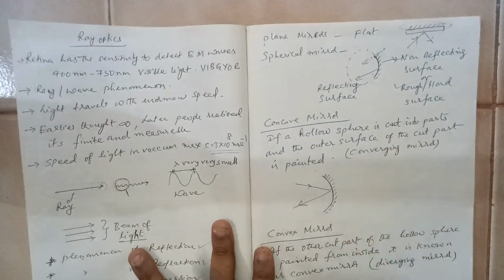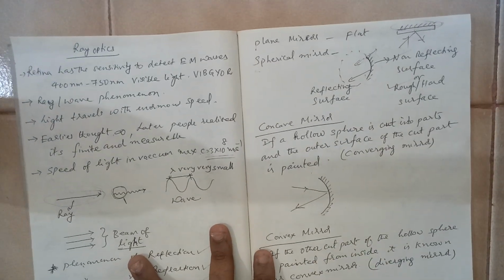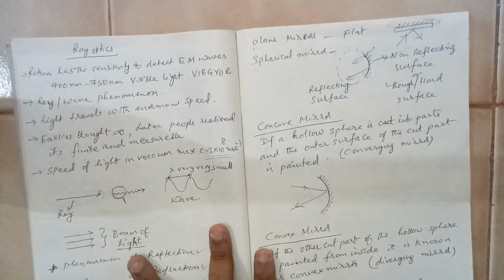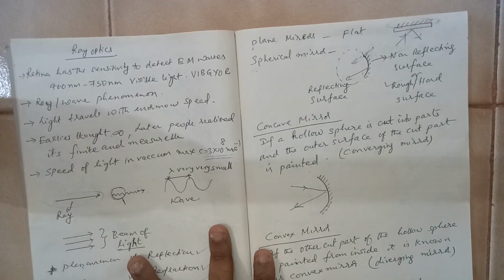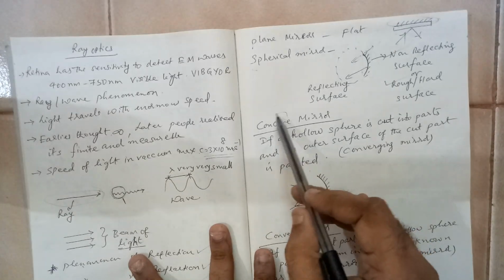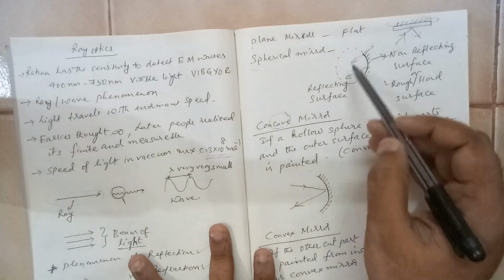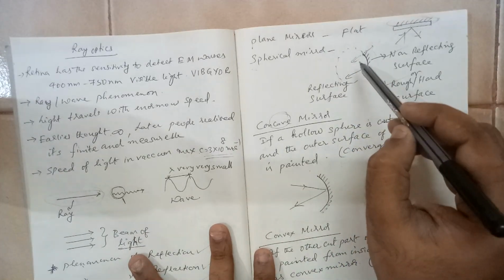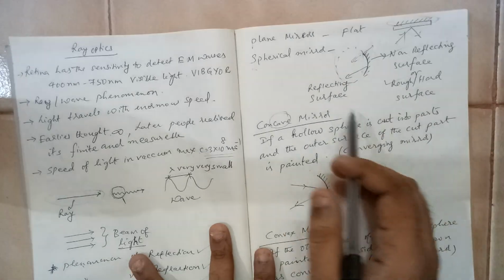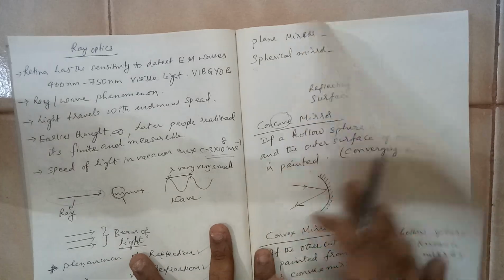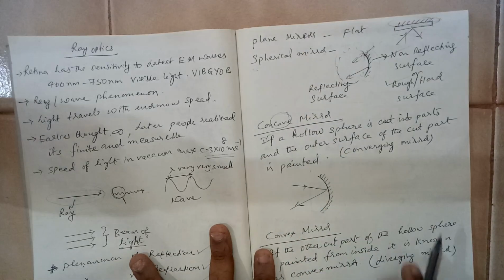Reflection will be from the shining part, so we have to see which part is the shining part. In this case, the inside is the shining part. There is always a confusion about concave. There is the word cave in it. Imagine a tunnel kind of thing, and you are walking inside. How is the curvature? The curvature is like this, isn't it? So you can remember concave like that.